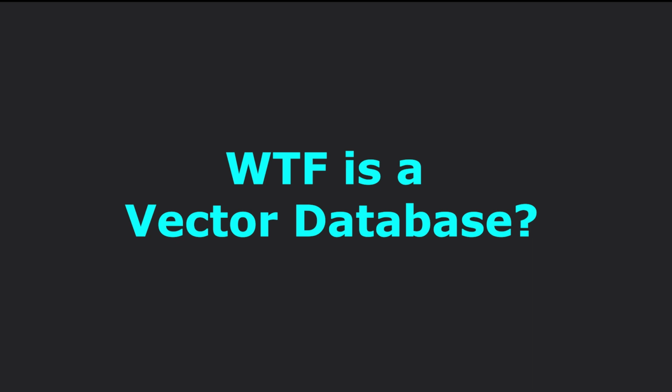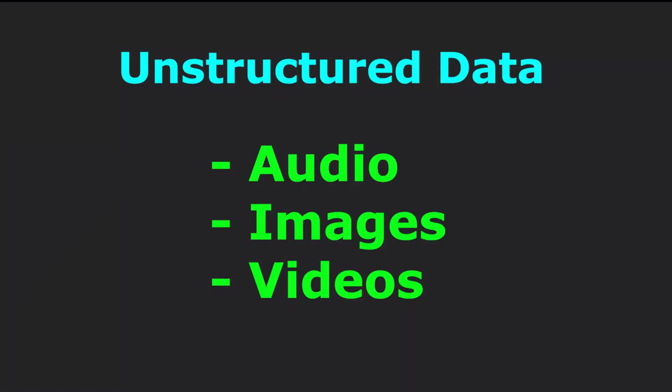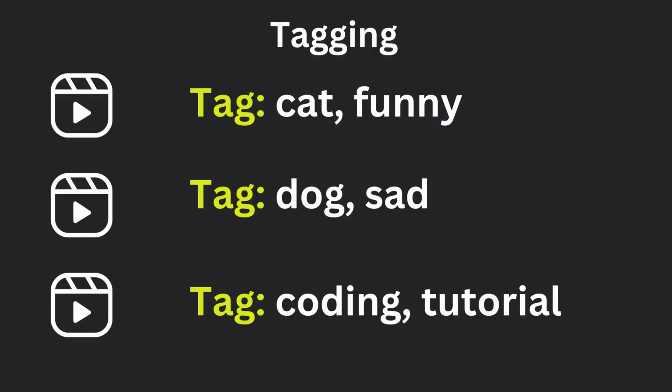So, what is a vector database? The first point to note is that modern AI makes use of huge amounts of unstructured data, like images, audio files, and videos. This data is fundamentally different from traditional data, such as customer addresses, for example, which are more structured. Traditional structured data fit easily into traditional SQL-based databases, since they can be easily organized into rows and columns. How would we meaningfully organize unstructured data like images into neat rows and columns? Traditionally, we have relied on tags, which might reflect the content of the video, for example.